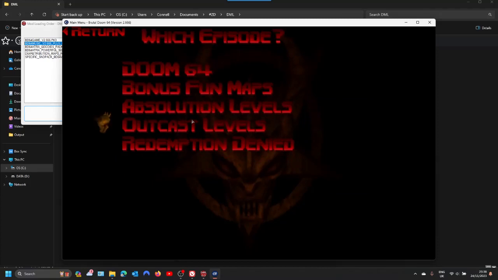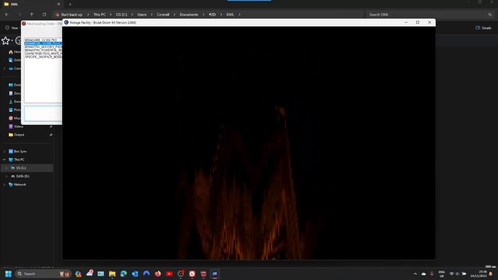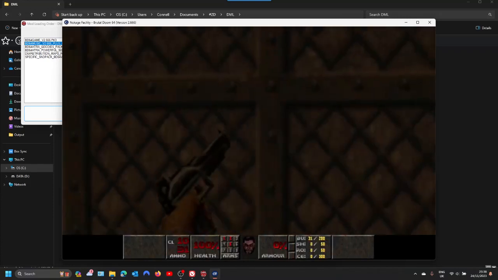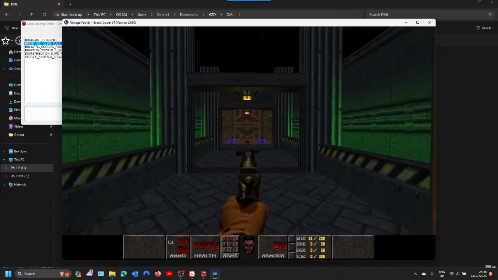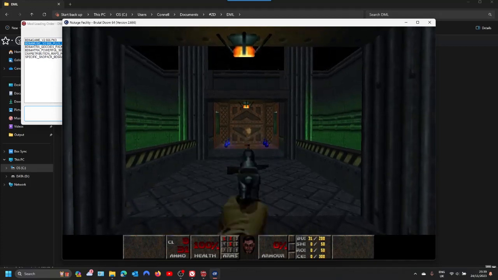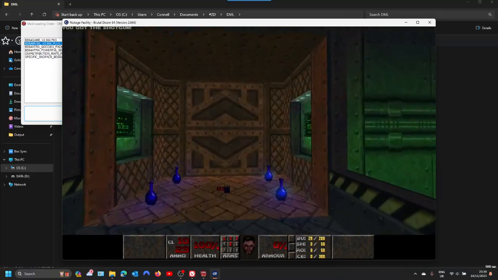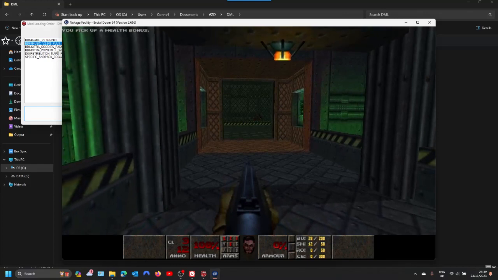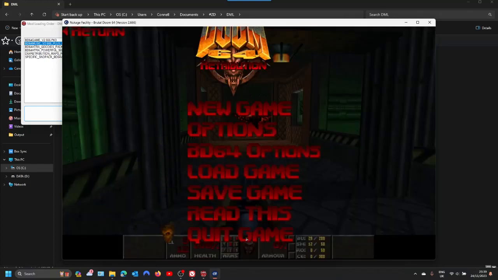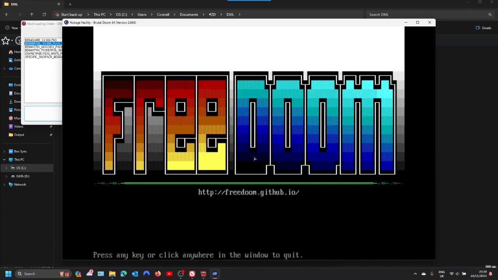So start a new game. This is the retribution map, so all these are compatible now. Keys are already pretty much set. Yep. The packs. I'm just going to quit out of that now.